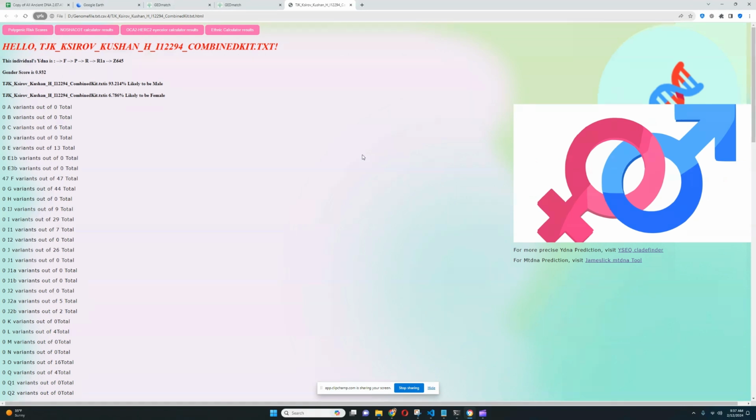So in terms of his haplogroup, I actually don't have to look at the haplogroup here. I made my own haplogroup predictor. His Y-DNA is R1A Z645. Now, it's kind of general because with Z645, you could be a European with this Y-DNA, you could be a South Asian with this Y-DNA. Because the European branch is, I think, Z282, whereas the South Asian branch is Z93, and they both come from Z645.